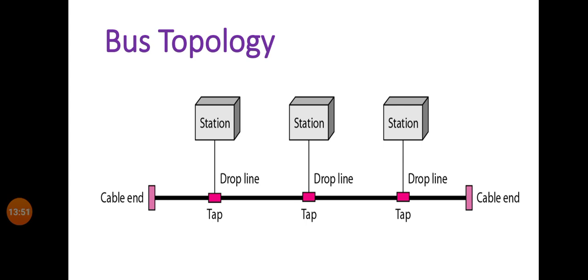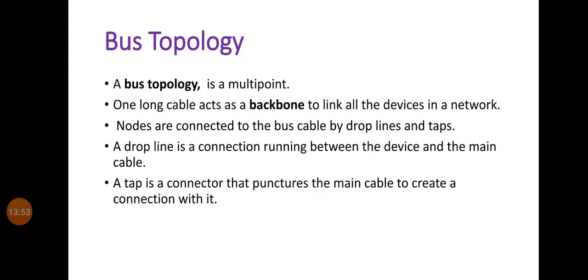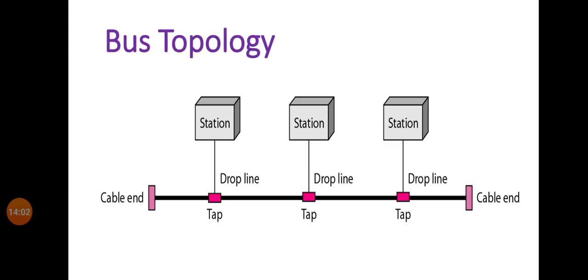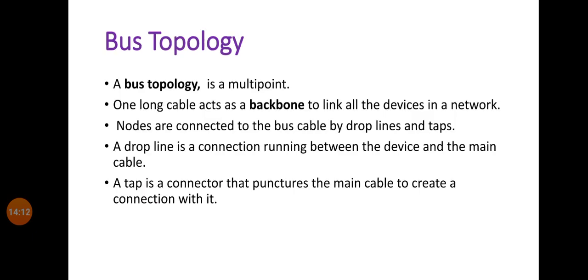Then the third point is that a drop line is a connection running between a device and the main cable. In the diagram you can see a drop line is used to connect a station to the backbone cable, and it shows the connection between the station and the backbone cable.